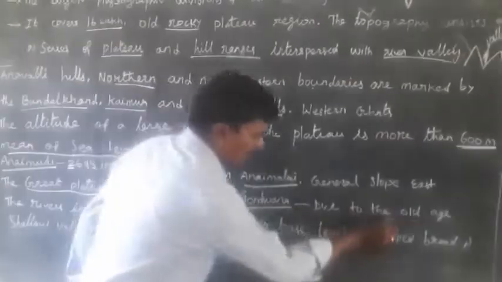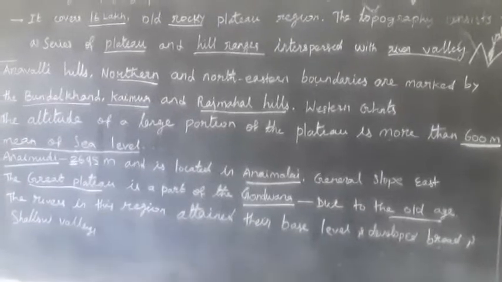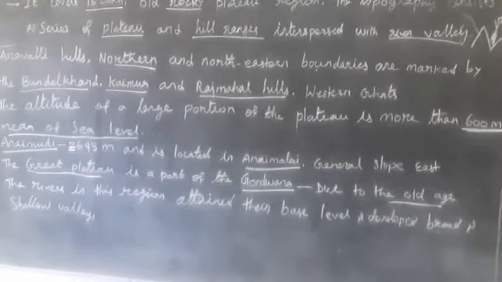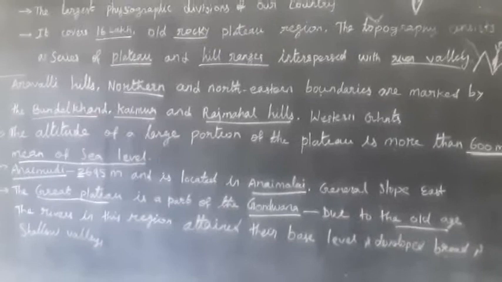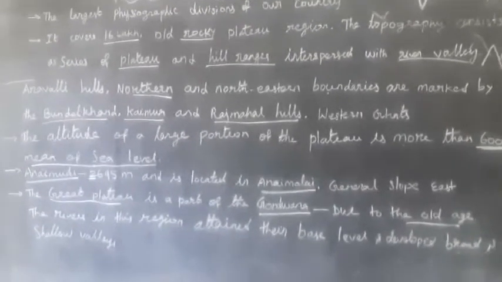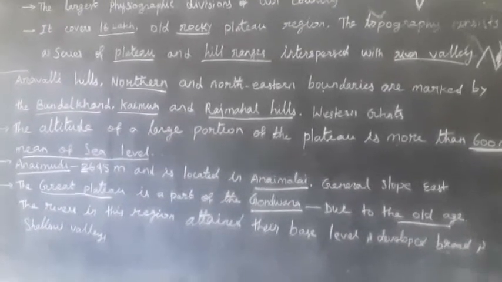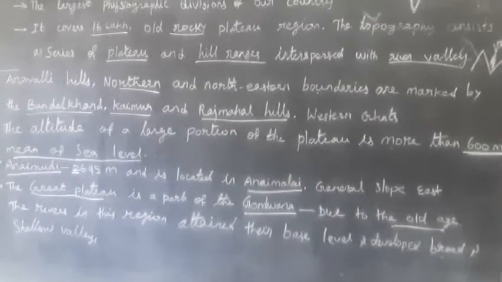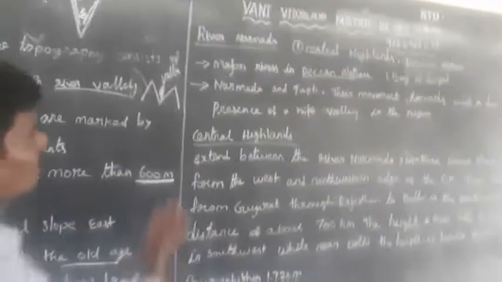The rivers in these regions have attained their base levels and developed broad and shallow valleys. The general slope of the plateau is towards the east, a part of the Gondwana, very ancient land masses due to their old age. After that, the Narmada river. The Narmada river can be divided